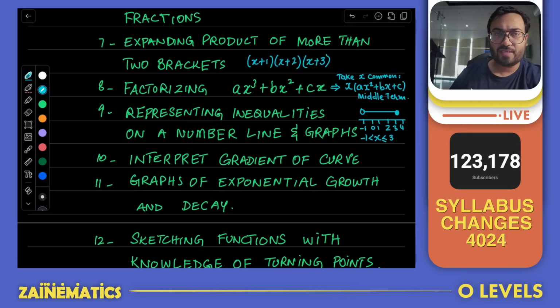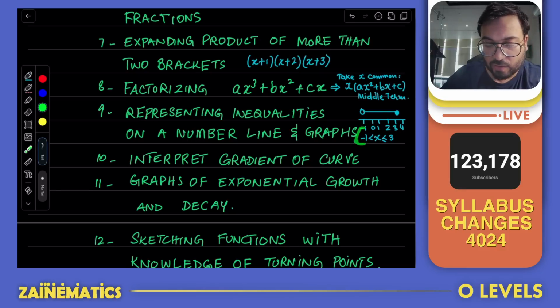I'm sure many of you have seen this idea in your books, but if you notice, it was never tested in our O-levels exams before. Now it is formally a part of our exam, and you are expected to do that. Now for graphs, they have changed one thing. They did not used to strictly follow the idea of a dotted line and a solid line on the graphs, but now if you have an inequality where the number is not included, it's going to be a dotted line, and if you have an inequality where it includes a number, it's going to be a solid line. So this is an idea that they have now formally accepted, and they will use it from now onwards.